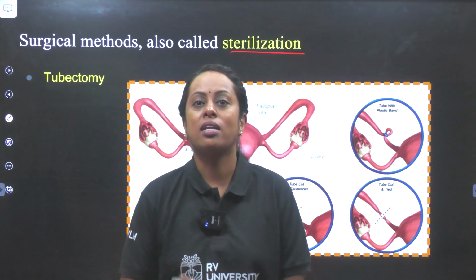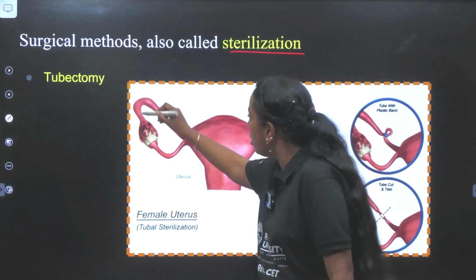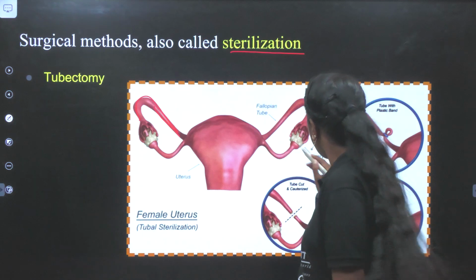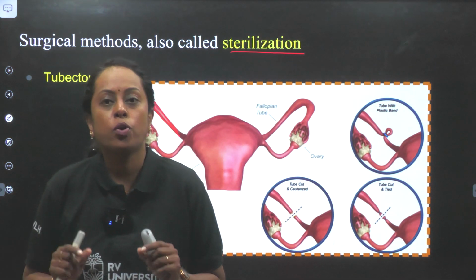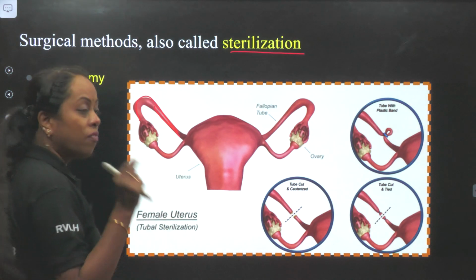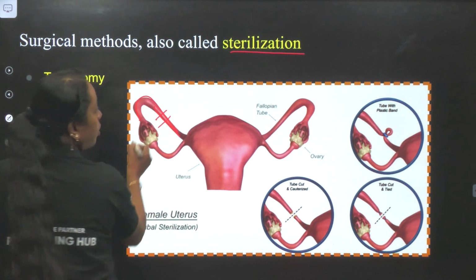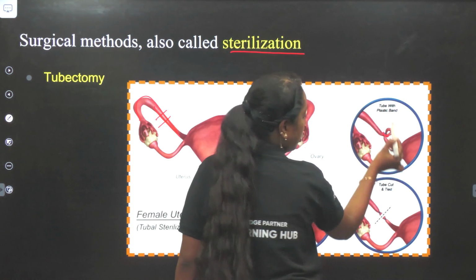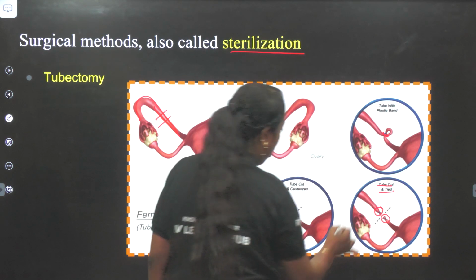Now let us understand by observing this image. You see the structure which is known as the fallopian tube. We know exactly where the fallopian tubes are located. Then we are going to cut a part of it. Let us say we cut a part of it. You can see in this image, the tube with a plastic band. Finally, it is cut and you can see the end has been knotted.